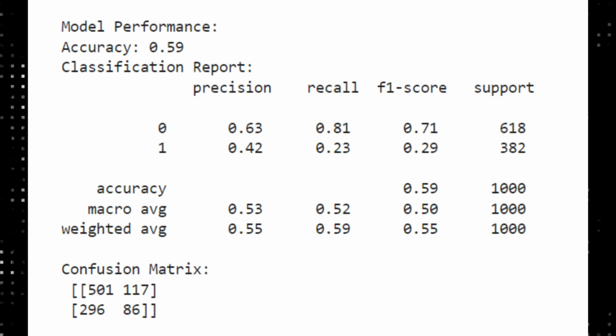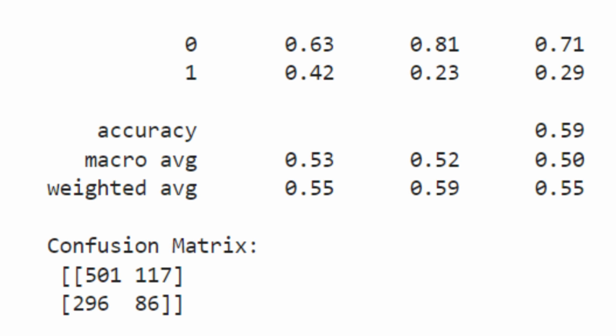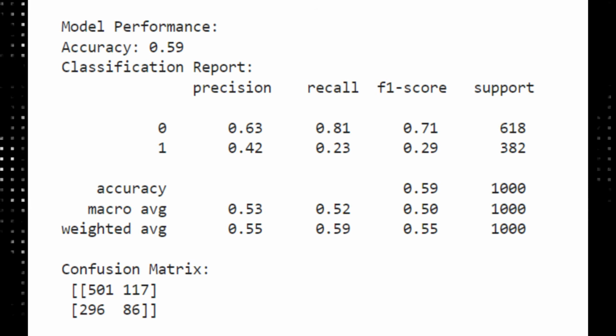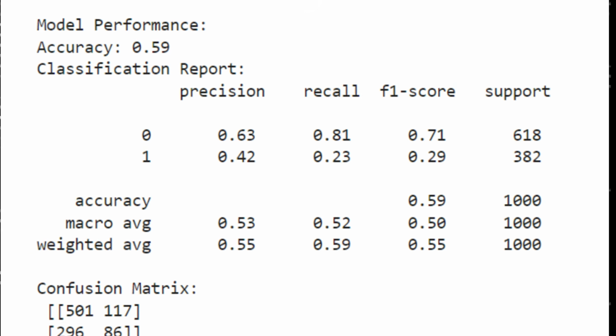Then we have the confusion matrix. We can see true negatives, 501, are correctly classified, but there are 117 false positives, indicating that the model sometimes incorrectly classifies negative instances as positives. False negatives, bottom left, 296, and true positives, 86, indicate that the model is missing a significant number of positive cases, which is reflected in the low recall for class 1.